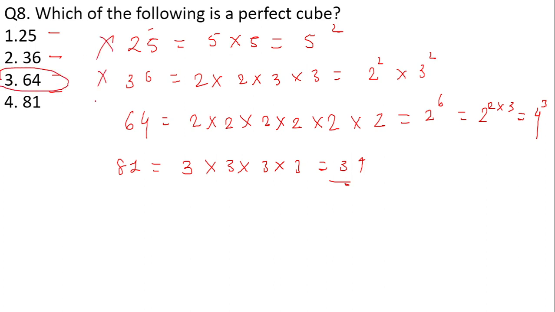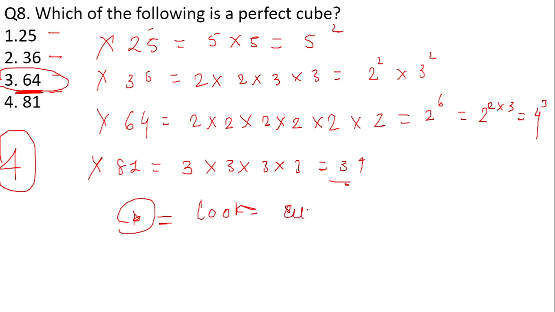Now there is no requirement of all such steps. Simply you can clearly see that 64 is the cube of 4 and they have asked us the perfect cube. This is the only reason why I always tell you to recite or just try to look at the cubes and squares up to at least 25, and maximum up to 30. This is going to help you a lot. They have asked us the perfect cube. Actually the concept is of prime factorization, but simply you can find it out by looking at the options themselves, that is 64. 64 is the cube of 4.